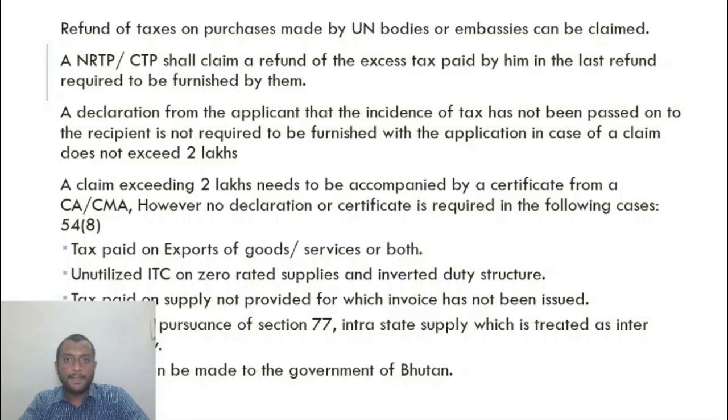Remember that if I am making a supply to the government of Bhutan, and the tax has been paid by the government of Bhutan, the refund can be credited directly to the government of Bhutan and it need not be claimed by some other person.